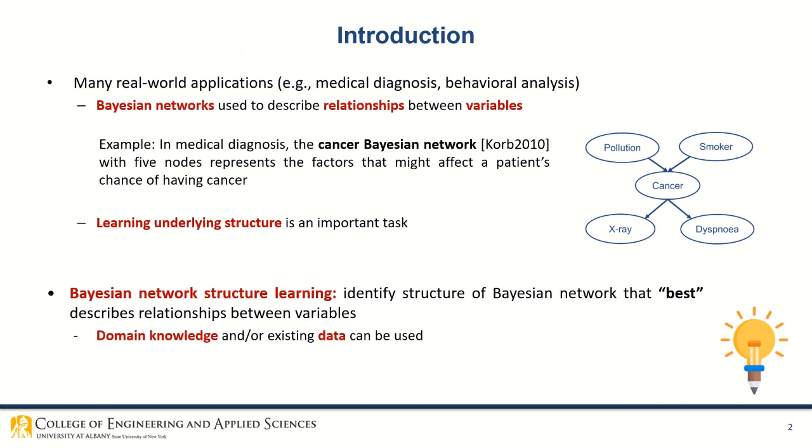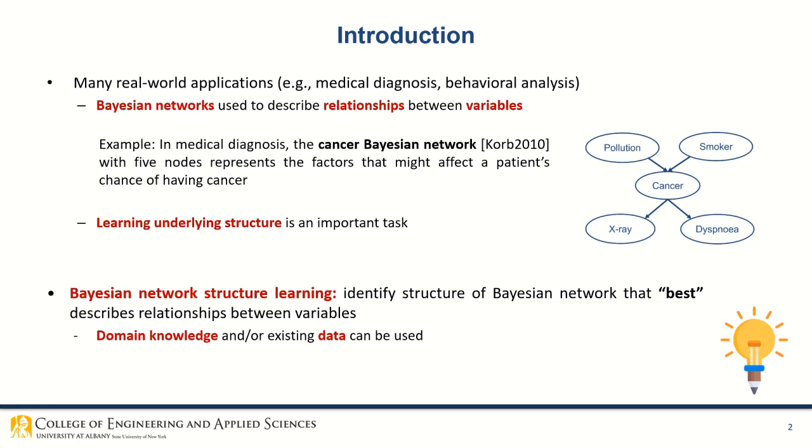In many real-world applications, for example medical diagnosis and behavioral analysis, Bayesian networks are used to describe relationships between variables. For example, in medical diagnosis, the cancer Bayesian network is shown here. It consists of 5 nodes that represent the factors that might affect a patient's chance of having cancer. In this context, a very important task is to learn the underlying structure of such networks.